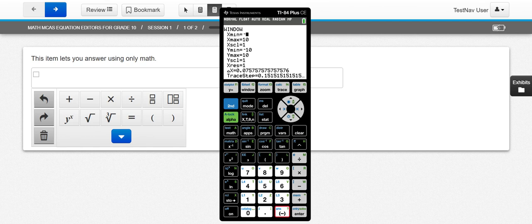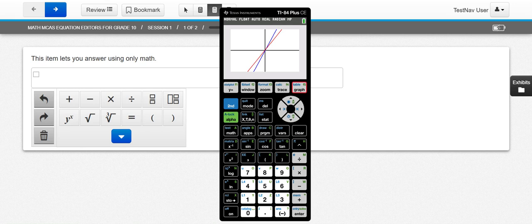So for x min, I'm going to put negative 500. For x max, I'm going to put positive 500. I'm going to skip down 1 and do the same thing. Negative 500, positive 500. Once you type that in, don't touch anything else.